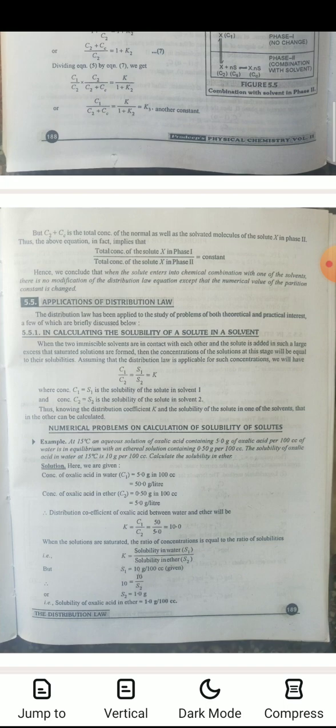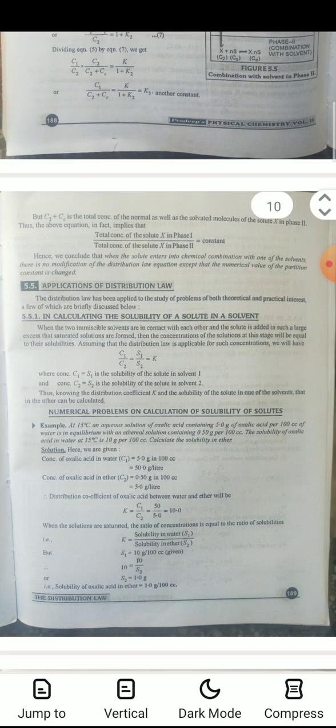Now we will discuss the applications of distribution law. The first application is in calculating the solubility of a solute in a solvent. When two immiscible solvents are in contact with each other and the solute is added in such a large excess that saturated solutions are formed, then the concentrations of the solutions at this stage will be equal to their solubilities.